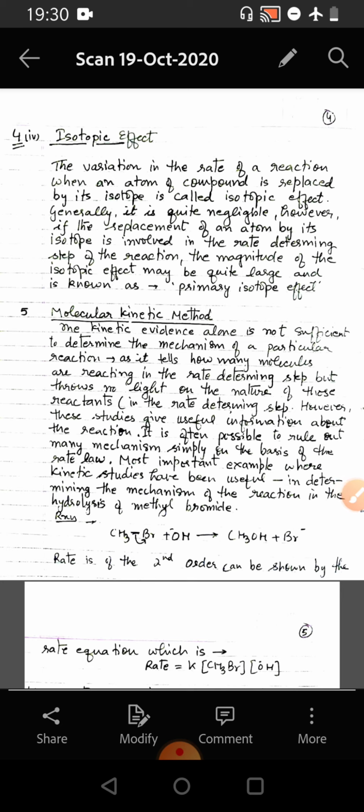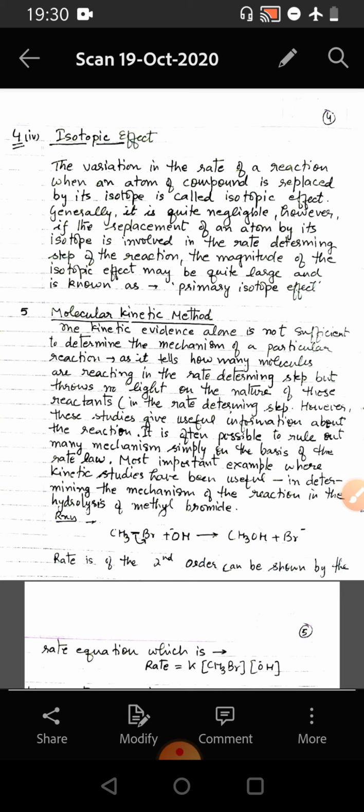And now if we consider the mechanism, then we see that since it is a bimolecular reaction, both the hydroxide ion and the methyl bromide molecule react together, and we see that the bond between O of OH and carbon is in the process of making, and the bond between C and Br is in the process of breaking, and a transition complex is formed, in which we can clearly see that the bond between OH and carbon is in the process of making, and the bond between bromine and carbon is in the process of breaking, and this is a slow step.